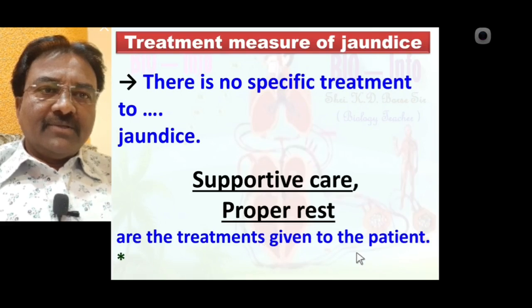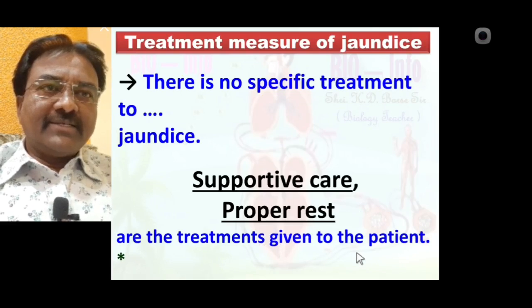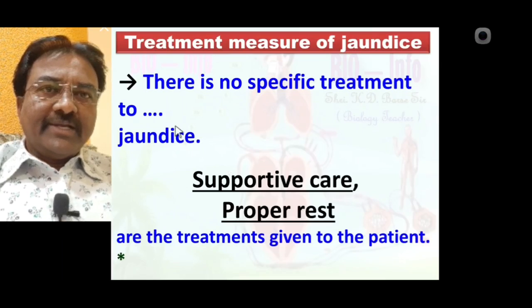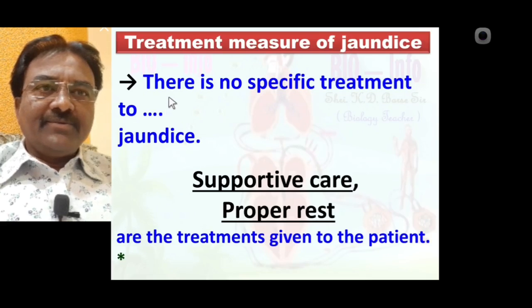So up to this point we have discussed in detail. Jaundice is one of the disorders of the digestive system. Jaundice is a condition due to increased bilirubin in the blood.